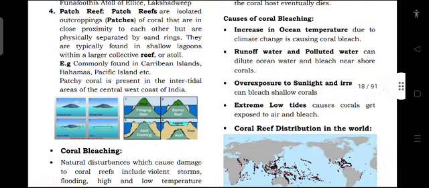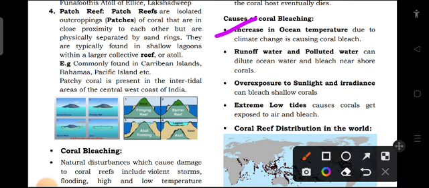Now what are the causes of coral bleaching? What will happen because of this? Increase in ocean temperature due to climate change is causing coral bleaching. So temperature will increase and this will affect the species in water. Then runoff water and polluted water can dilute ocean water and bleach near shore coral. So we are looking at the causes, right? Temperature is one cause and the polluted or runoff water is another cause.